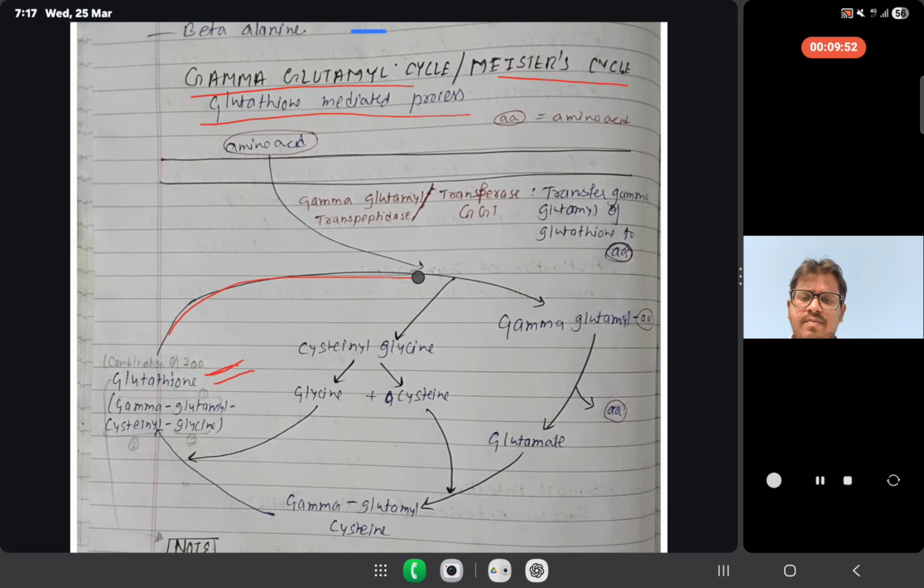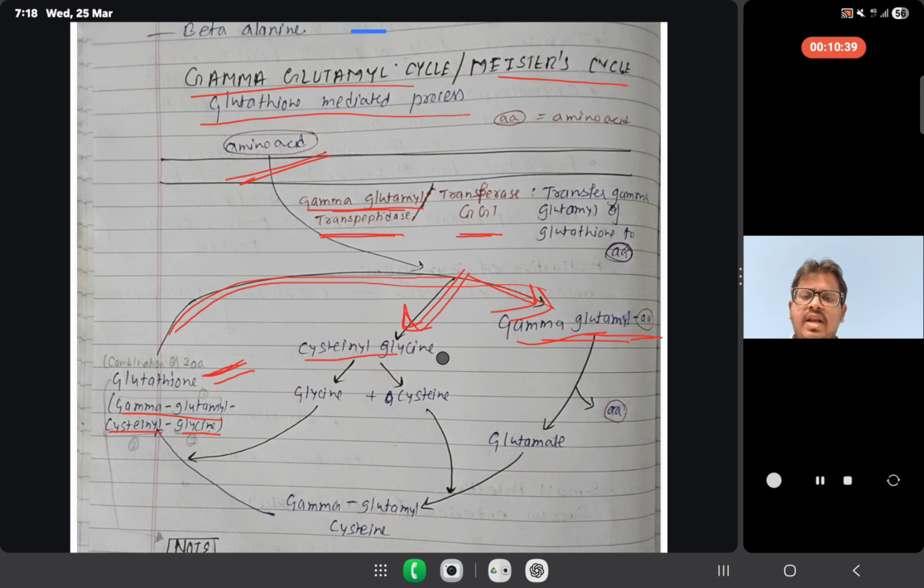In the presence of an amino acid and gamma glutamyl transpeptidase, that is GGT, glutathione is converted into cysteine glycine and gamma glutamyl amino acid. I'm saying again, glutathione is a combination of three things: gamma glutamyl, cysteine, and glycine. In the presence of gamma glutamyl transpeptidase, it is converted to cysteine glycine and gamma glutamyl amino acid.